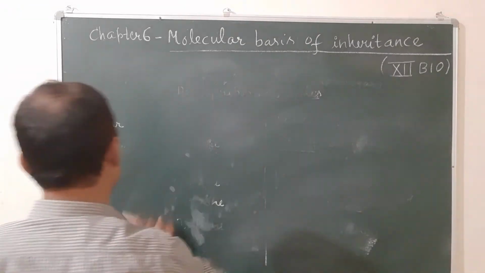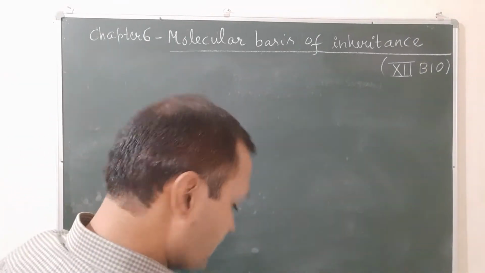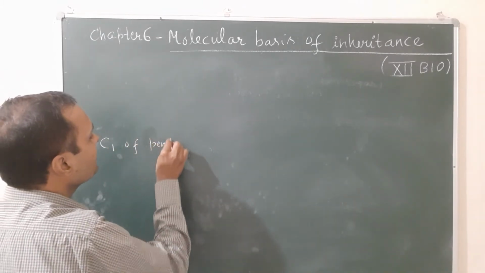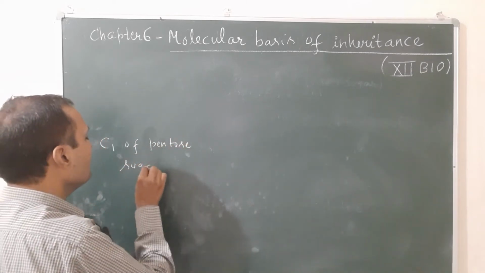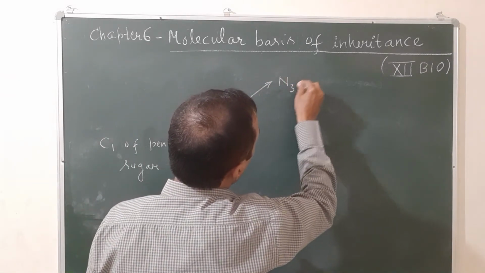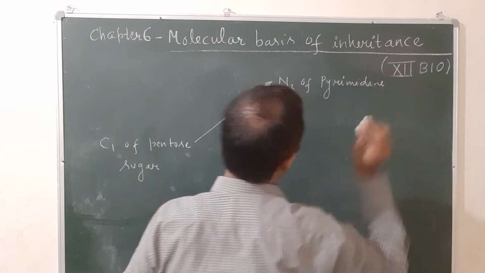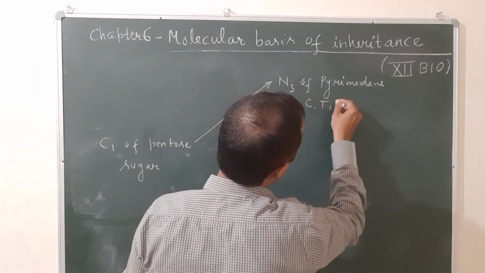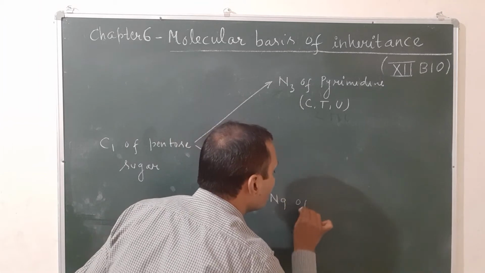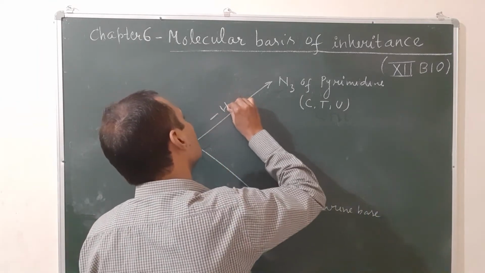In nucleoside formation, C1 of the pentose sugar combines with N1 of the pyrimidine base, that is the bases C, T and U, or N9 of the purine base, and there is elimination of a water molecule.